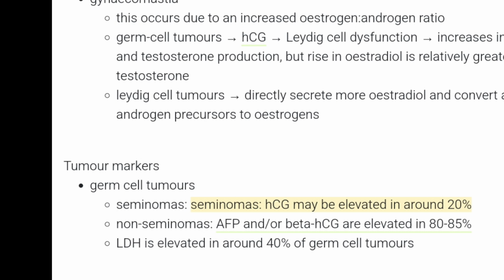Exam question is that which tumor marker is produced by a seminoma? So it is beta HCG. Seminoma means semen, and it makes the lady pregnant, and then beta HCG is produced. So you can remember like this.